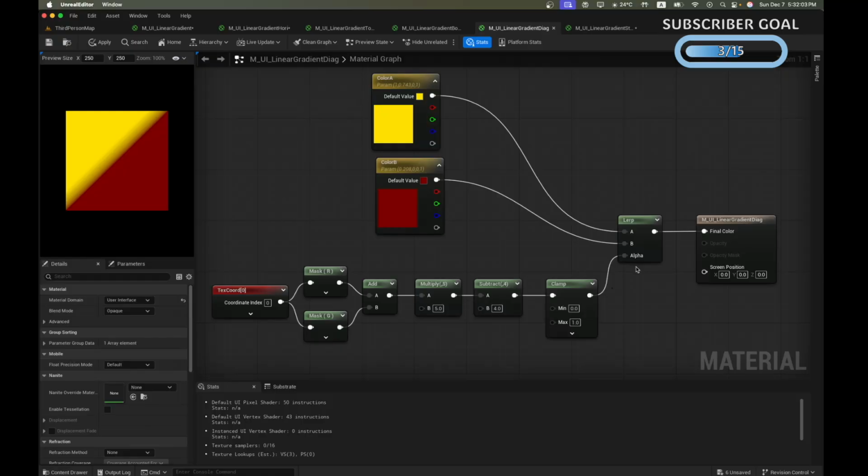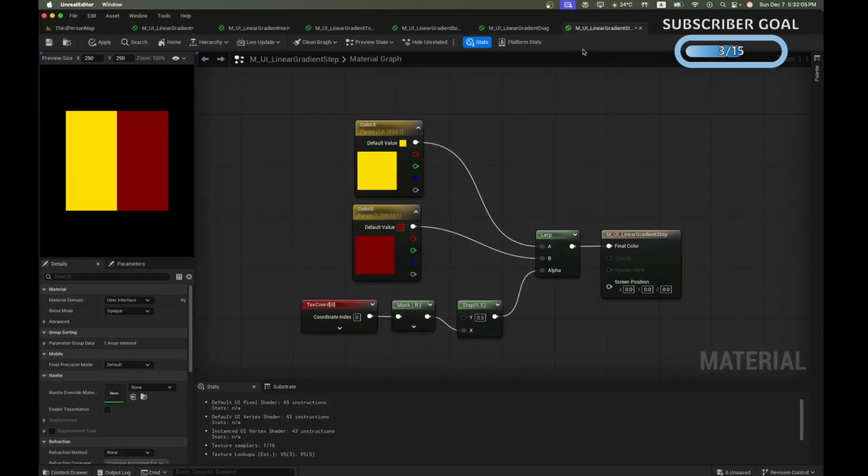That's our diagonal gradient. And then there is the step function where there is no gradient and it's just two colors. We have 0.5 as our mid value. Everything below 0.5 will be 0, and everything above 0.5 will be 1. And we pass this value to alpha, and that's our final color.